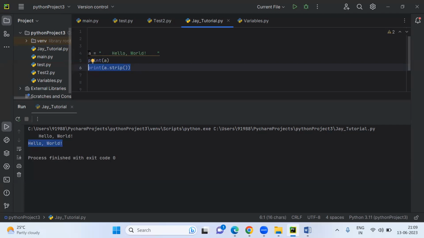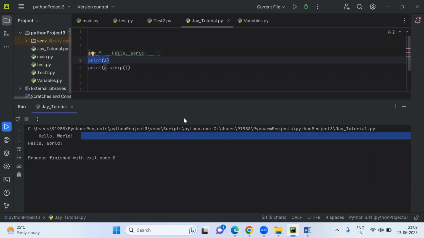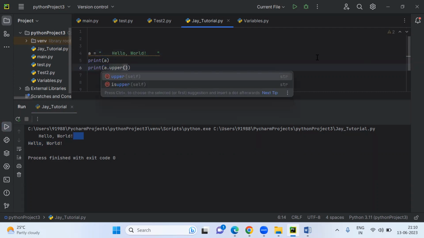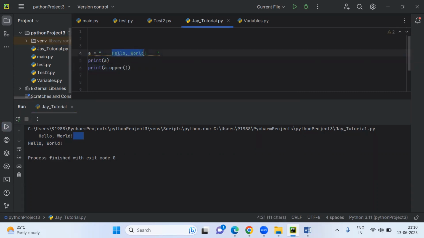Whatever value is there, a has a space, then hello world, and then a space. When you are printing, you are getting it with the space here. When you are printing with the strip method, it removes all the space at the beginning and the end, same as the trim function. And if you use upper here, then it will be converted to uppercase.